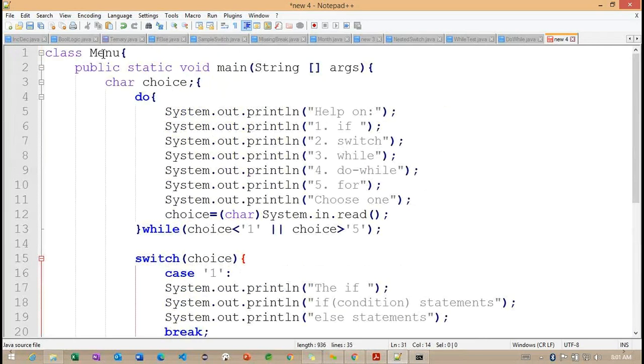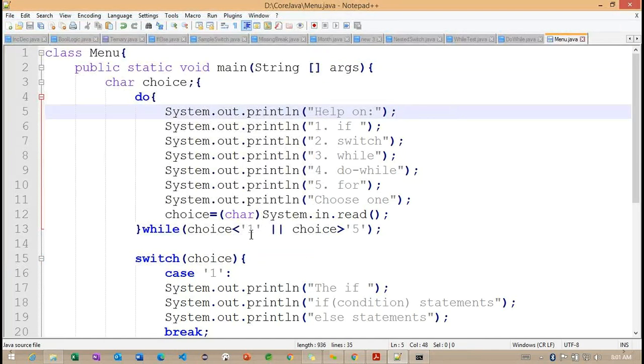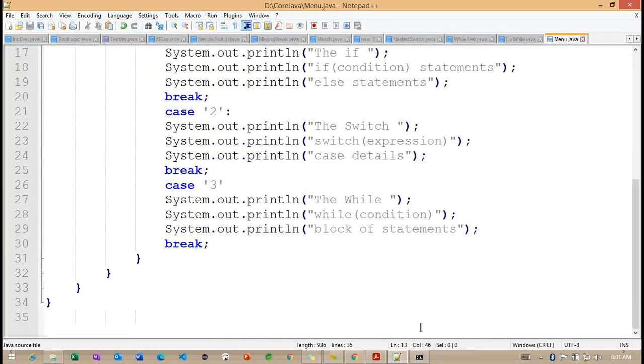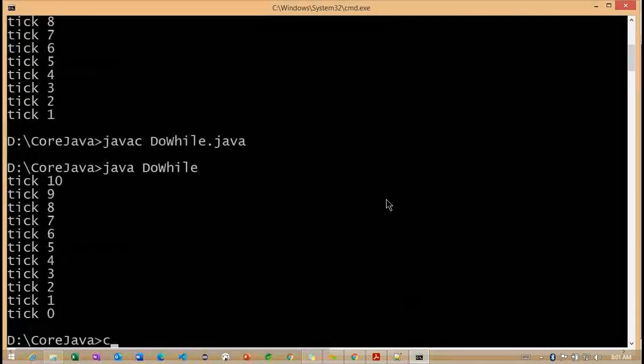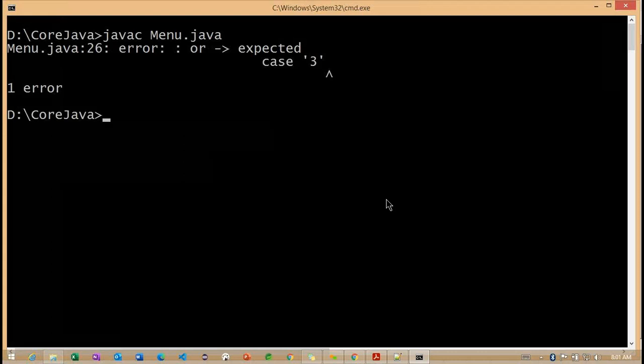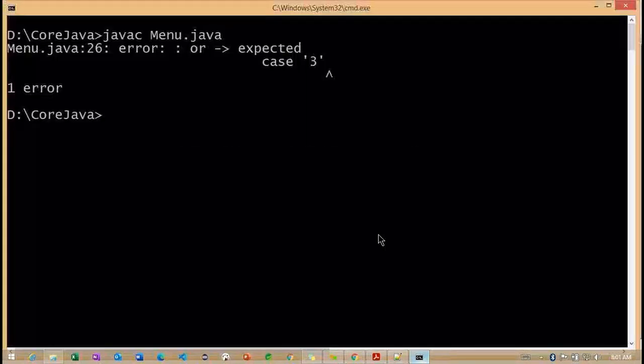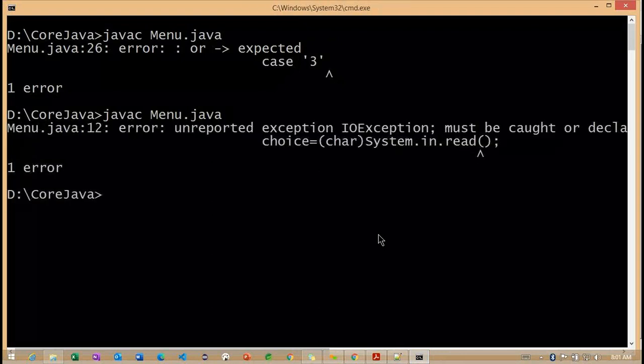This is the information I want to provide here. Let me save this particular menu. Right. Now you can observe we need to compile the code with the help of this. So javac Menu.java. In case we did not close something, compile one more time.